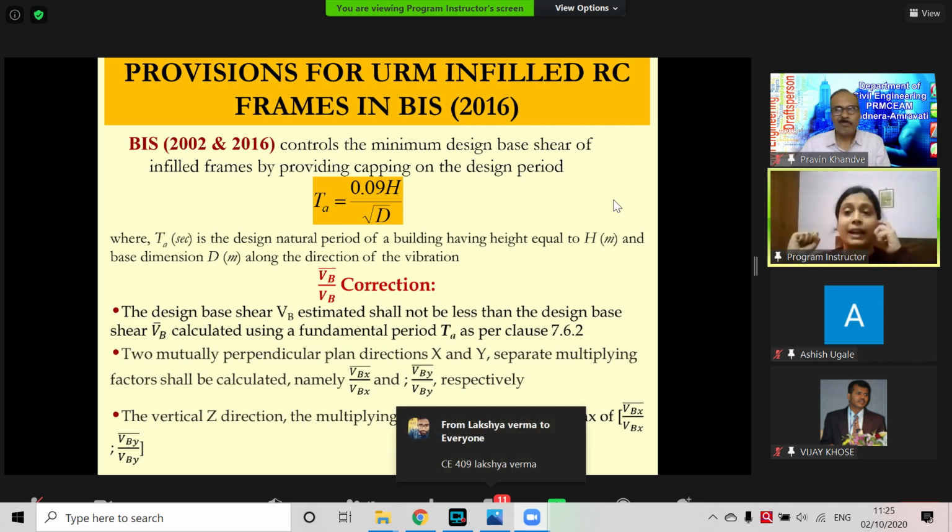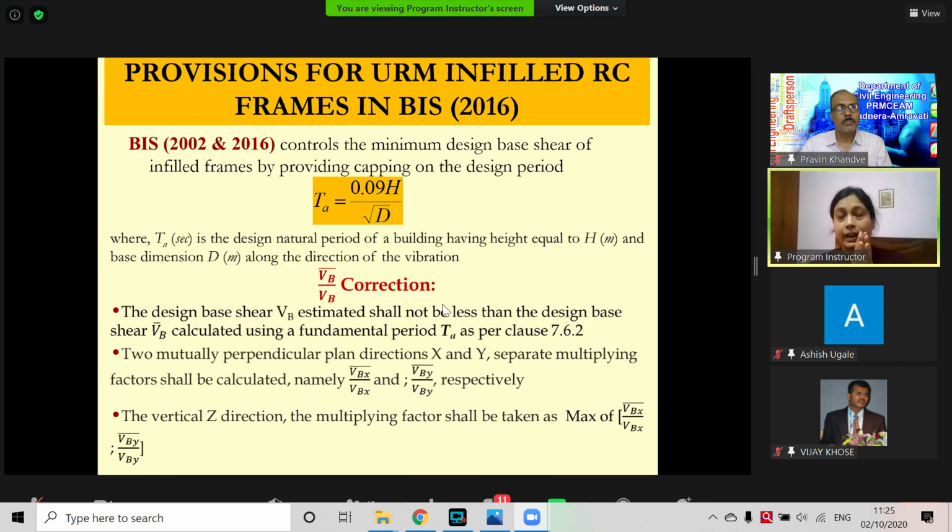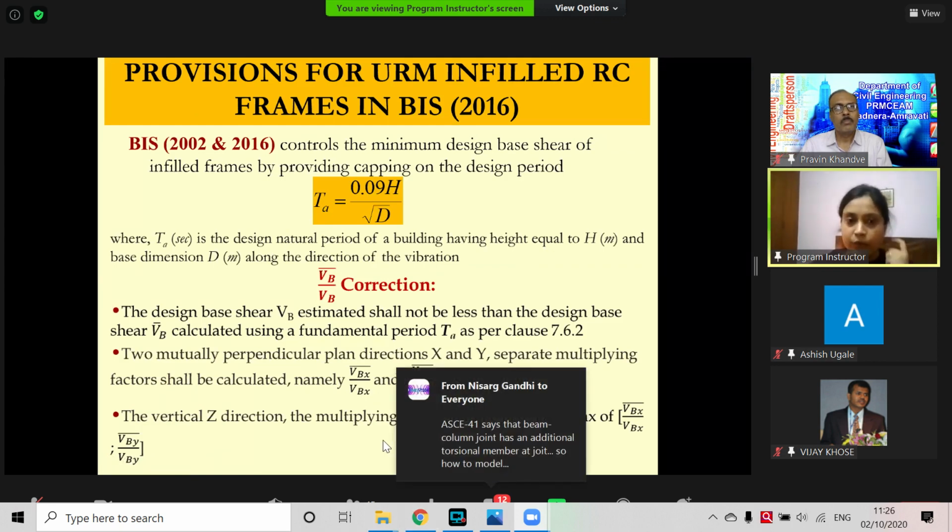Then we have to do the VB bar by VB correction. If my model is giving a very high time period and lower base shear, then I have to make it higher. How much higher? The base shear we can get using this empirical formula, to ensure that I have designed for the minimum design base shear prescribed by IS 1893.